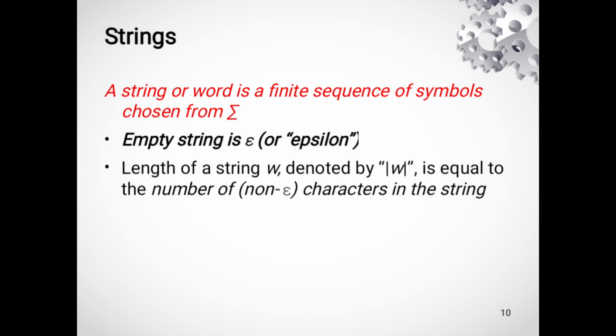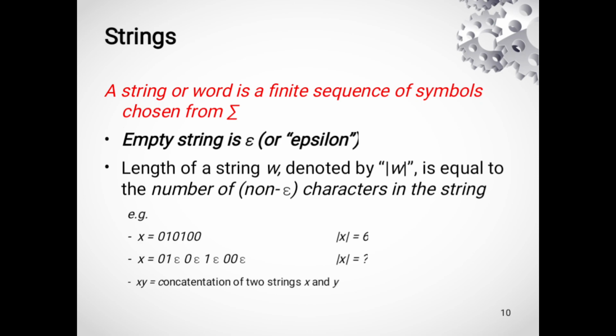Epsilon is the null string, the empty string. It is a string which contains no symbols. So the length of the epsilon string is 0. The length of a string means the number of symbols used in the string. Like I have given here the example x equals 0 1 0 1 0 0. How many input symbols are here? These are 6 symbols. So the length of x is 6. Now this string I have taken from the given alphabet 0, 1.